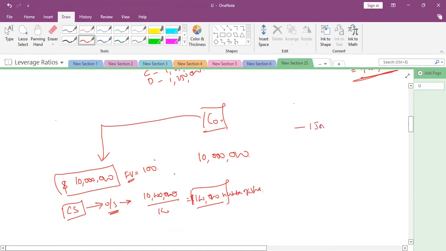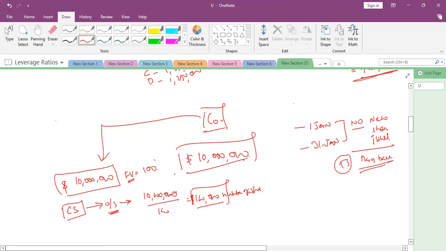From 1st January to 31st January, there are no new shares issued. There is no buyback of own shares, which is called treasury stock. So each shareholder will get, out of 10 million profit, how much per share? 100.